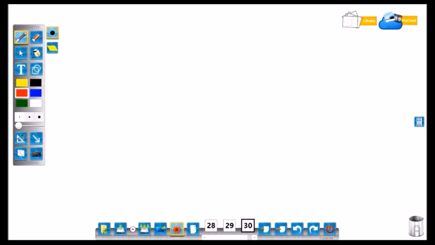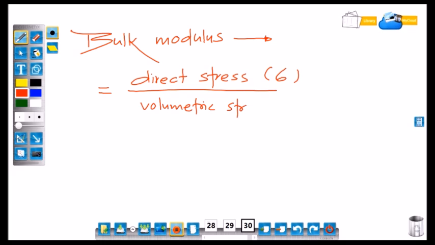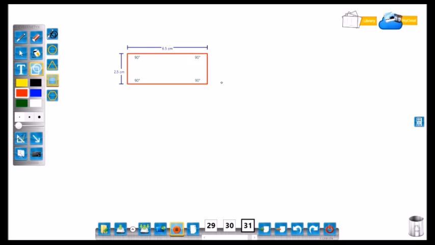Next, bulk modulus. Bulk modulus is ratio of direct stress to volumetric strain. Consider a body.